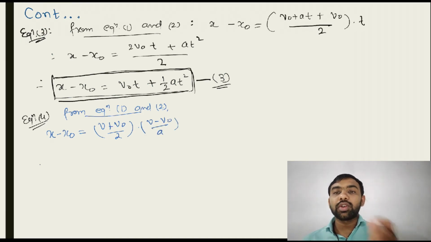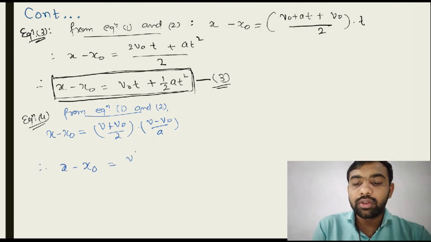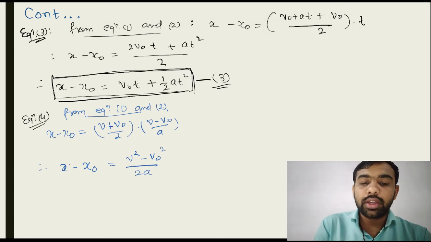See, (v plus v0) into (v minus v0) is like (a minus b) into (a plus b), a square minus b square. So this is v square minus v0 square. So x minus x0 is equal to v square minus v0 square upon 2a.